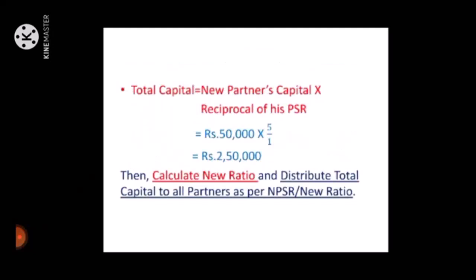Total capital is equal to new partner's capital into reciprocal of his profit sharing ratio, which is rupees 50,000 into 5/1, that is, rupees 2,50,000. Then students calculate the new ratio and distribute the total capital to all partners as per the new profit sharing ratio.